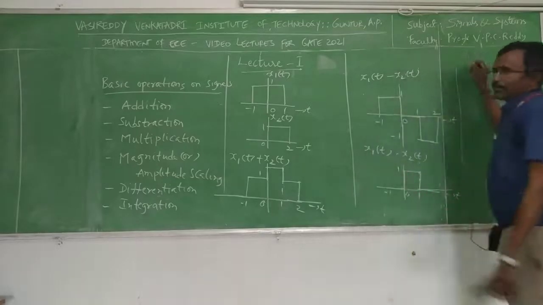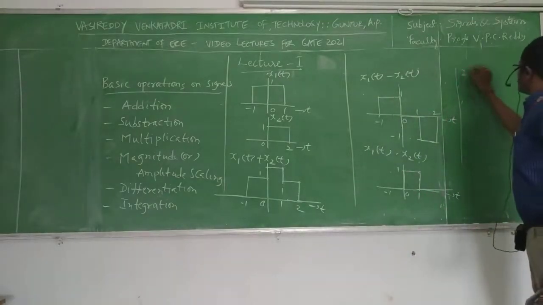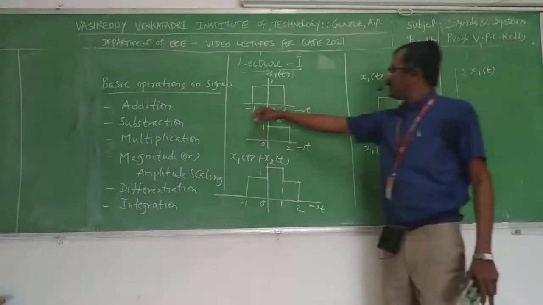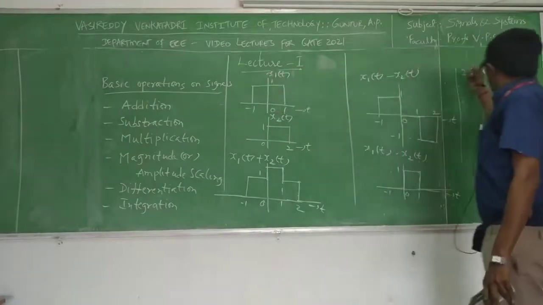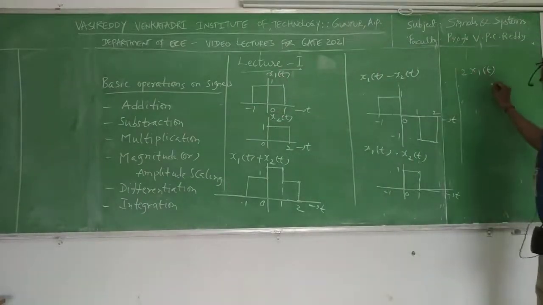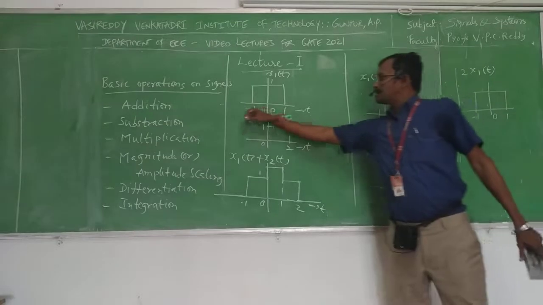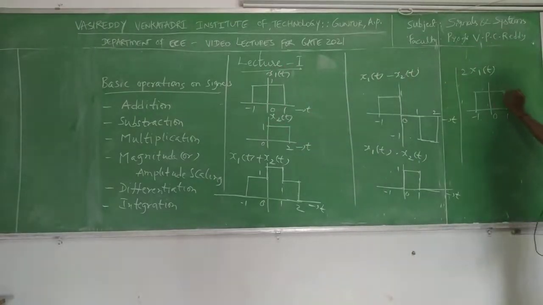Magnitude scaling, or amplitude scaling, means we multiply the signal with some constant. If we multiply x1 of t with 2, what happens? x1 of t goes from -1 to +1 with magnitude 1. Since we are multiplying with 2, the magnitude becomes 2. So in x1 of t, from -1 to 1, the magnitude is 1, and in 2 into x1 of t, from -1 to 1, the magnitude is 2. Why? Because we multiply with 2.